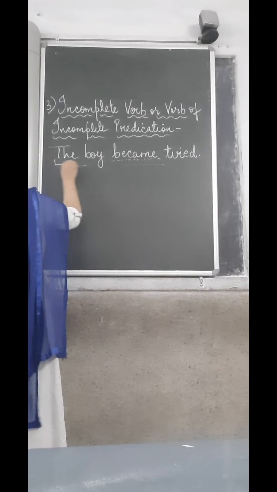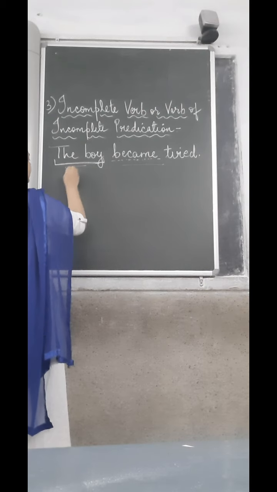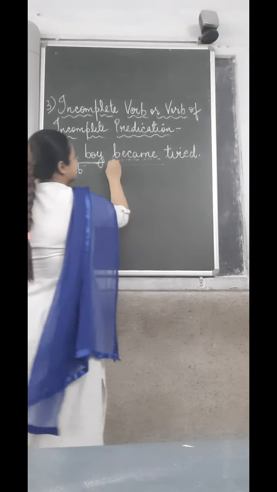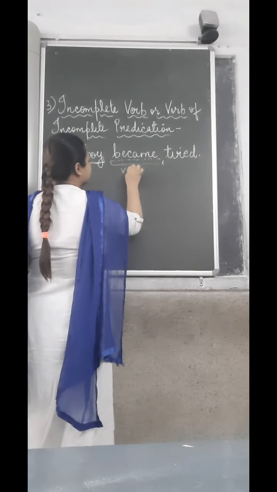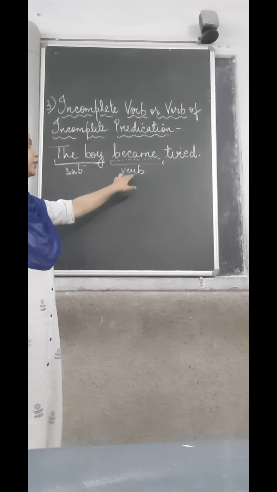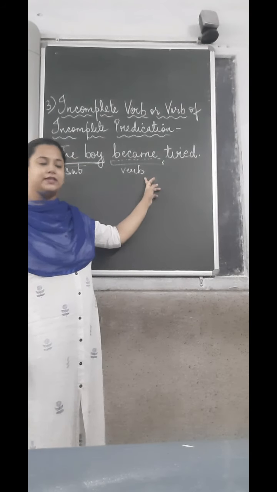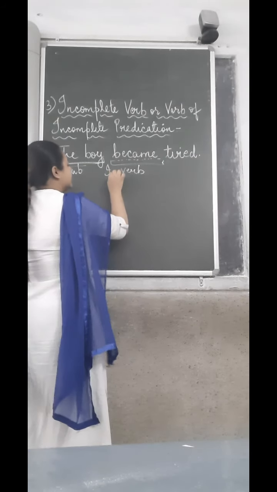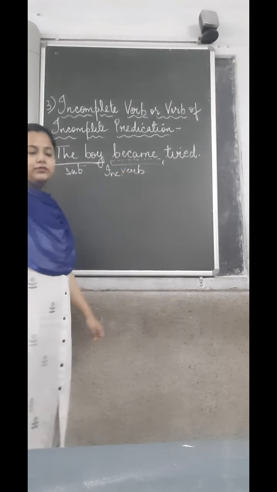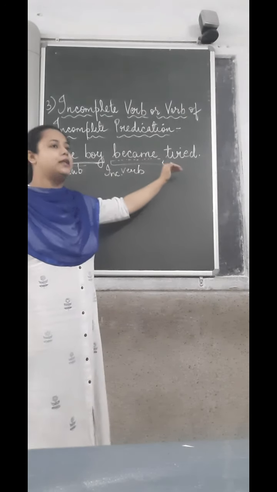If we divide this into sections, this is the subject, this is the verb. Since this verb required another word to complete the meaning of the sentence, this is an incomplete verb. So, the boy became tired.